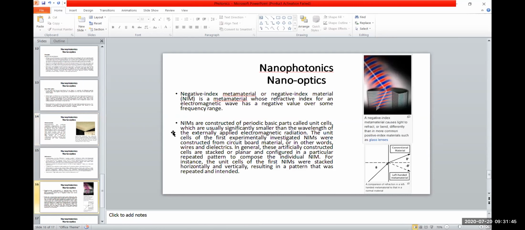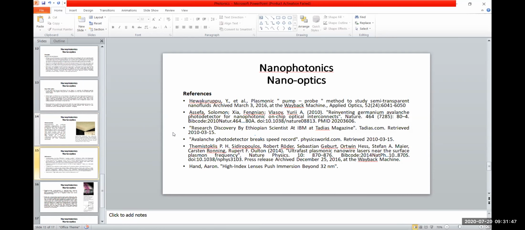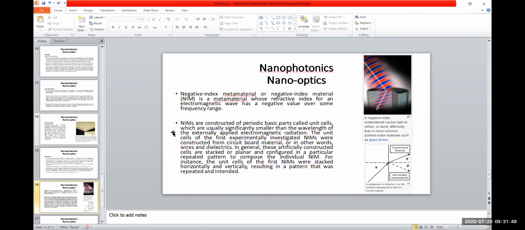Here are the references that are being utilized in this presentation. And negative index metamaterial: a negative index material is a metamaterial whose refractive index for an electromagnetic wave has a negative value over some frequency. Here's the definition. And on the right hand side, there's a background, how it is refracted.